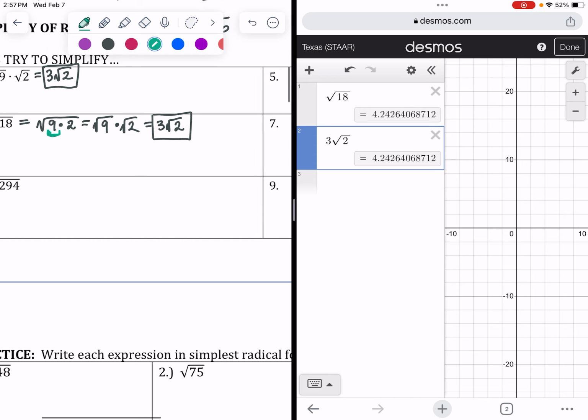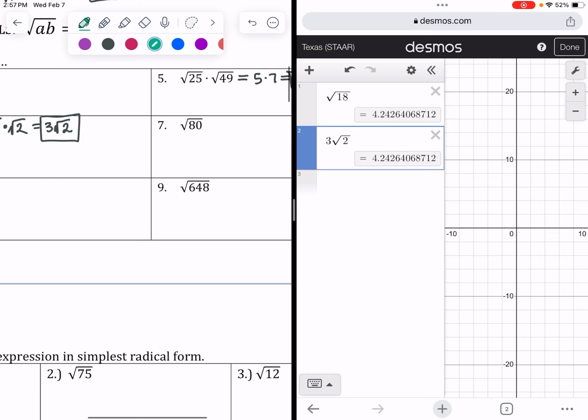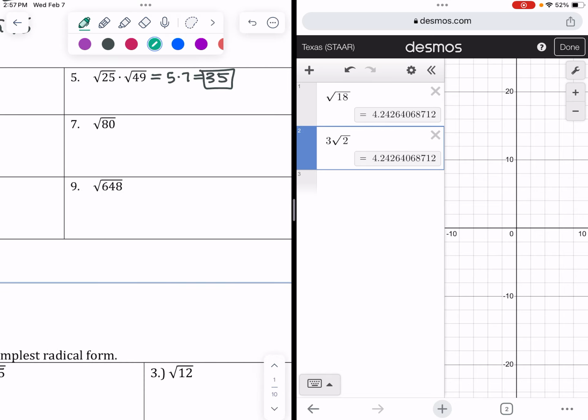And so what you can do to find those perfect square factors is make a factor tree and just use any factors you want to get to the prime factors. So that's what we're going to do for the 80. Instead of hunting for perfect squares, I just like to start with 2 if it's an even number, 2, and then since it's prime, I'm going to circle it. Then we're going to break down the 40 into 2 times 20. And then we're going to break down the 20 into 2 times 10. And then 10 is 2 times 5. And 5 is prime.